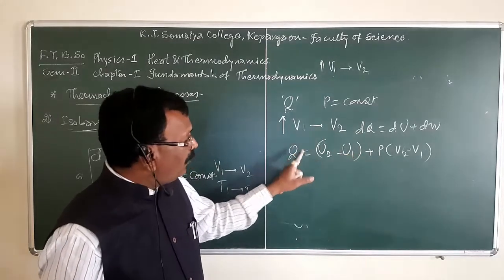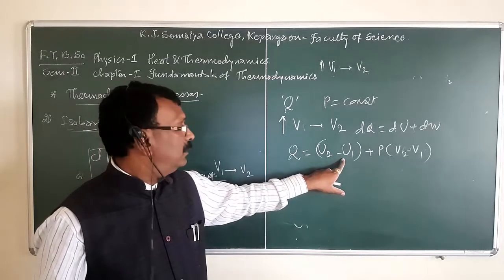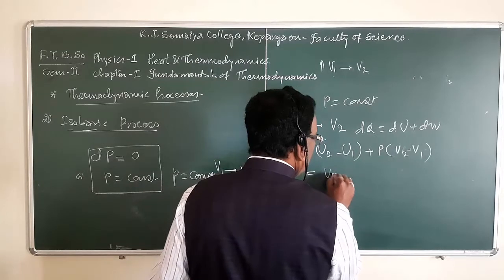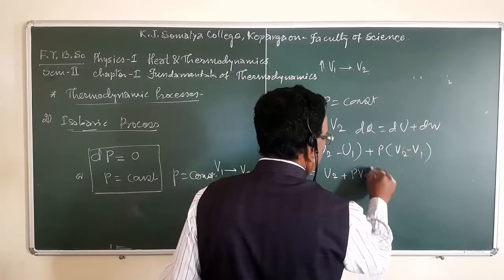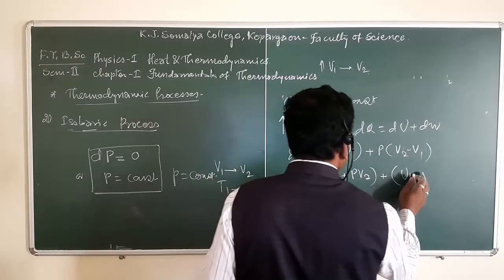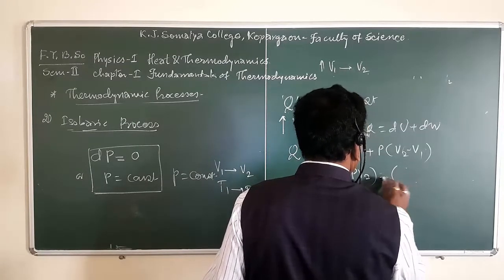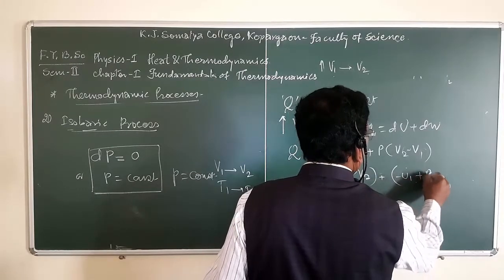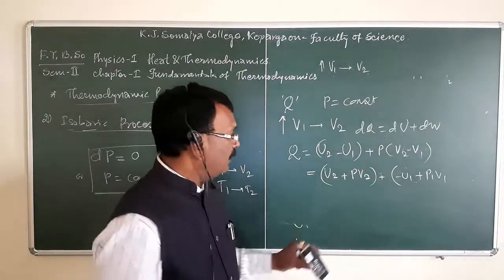According to the first law, we have Q is equal to U2 minus U1, this is the change in internal energy. So, from this we can write Q is equal to (U2 plus PV2) minus (U1 plus P1V1).